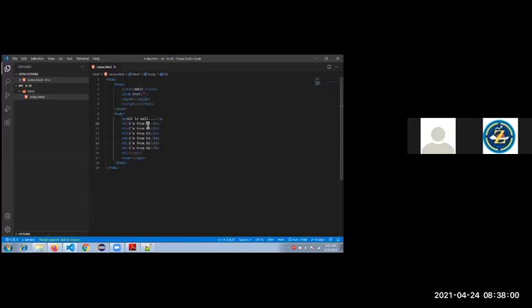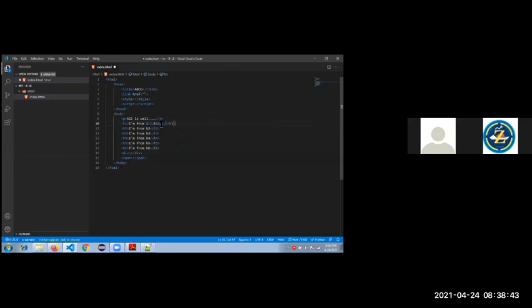So for that, we need to write an ampersand symbol, then LT, which represents less than. Okay, see here some UTF format, UTF-8, this is Unicode. And GT represents greater than.